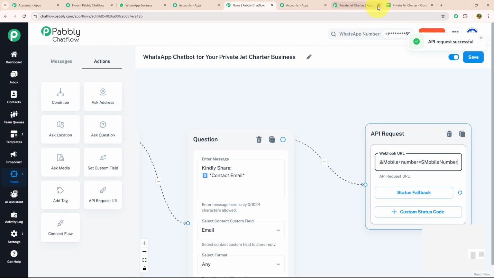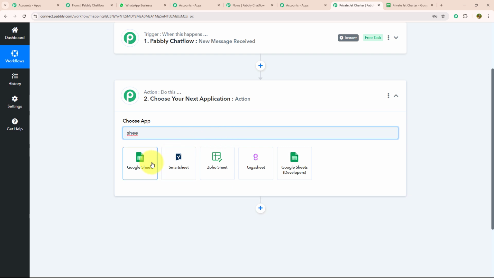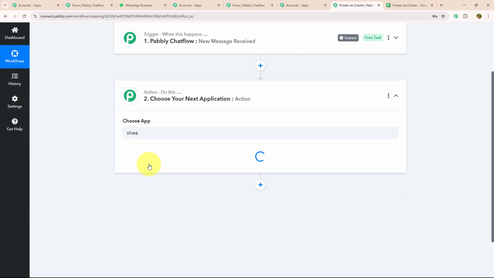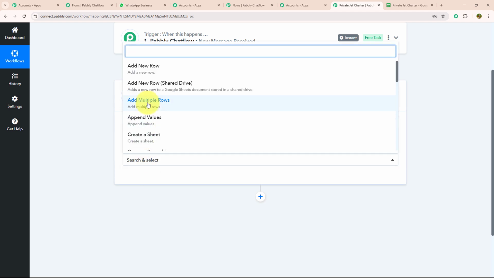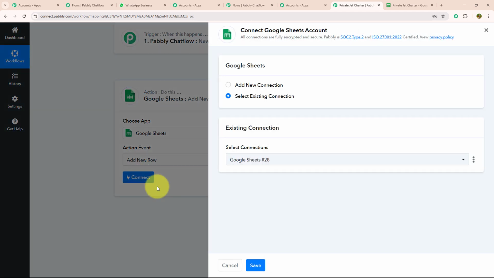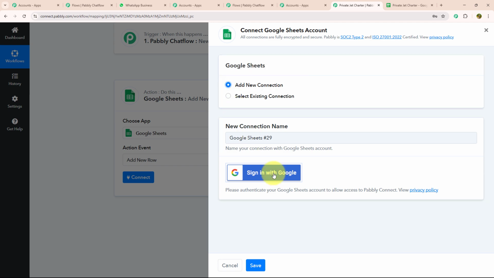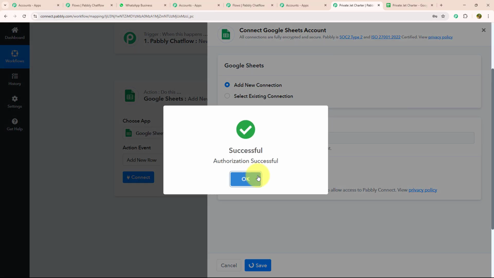Now I'm going to set my action. For the action as well, I'm going to choose my app. As I want to fill my data on Google Sheet, I will choose my app as Google Sheet. After that, I'm going to select my action event as New Row. Now I'm going to connect my Google Sheet. There are two options, add new connection and select existing connection. I'm going to add a new connection and sign in with Google. As you can see, my connection is successfully made.